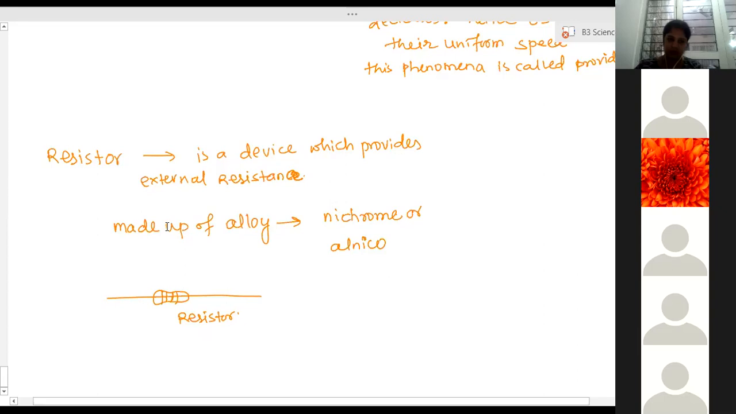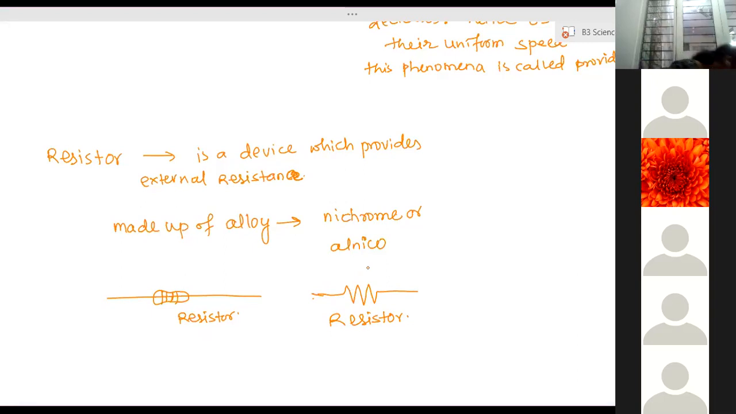So this is an actual resistor, but we don't draw this resistor in the circuit. We use its symbol. The symbol is like this. So this is the symbol of a resistor. Able to understand the resistor symbol? Yes, ma'am. It is a device which provides resistance in the circuit. A particular value of resistance will give a particular value of current flowing through the circuit.